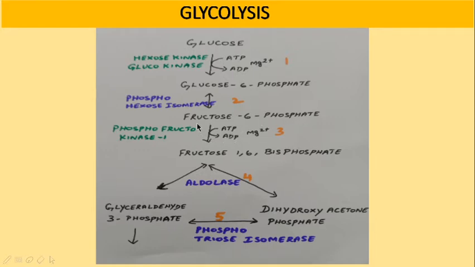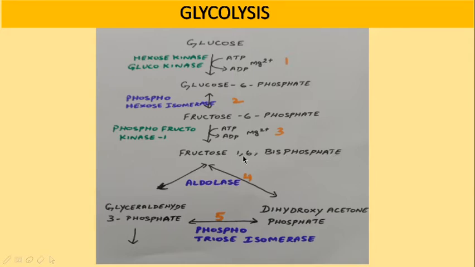In the third step, fructose 6-phosphate is again phosphorylated into fructose 1,6-bisphosphate. Already one phosphate is present in the sixth position of fructose. Now one more phosphorylation occurs with the help of the enzyme phosphofructokinase 1 with the help of ATP. Again, this step utilizes ATP, so ATP is converted into ADP. Mg2+ is involved as a cofactor, and fructose is again phosphorylated in the first position. So fructose 6-phosphate is converted into fructose 1,6-bisphosphate.